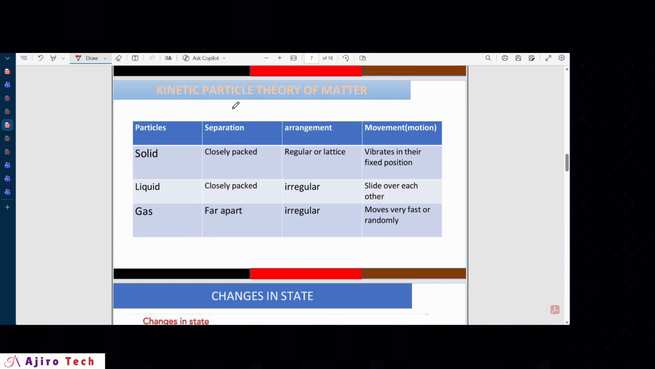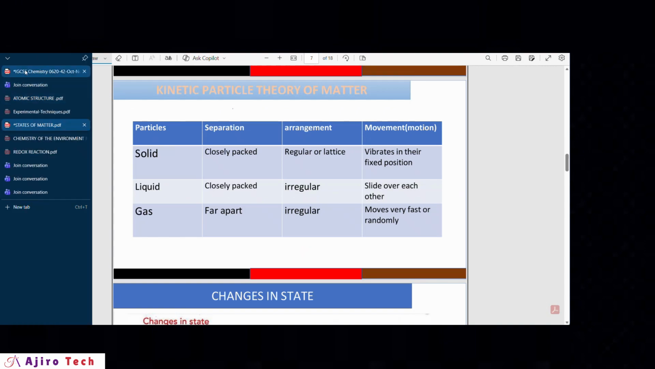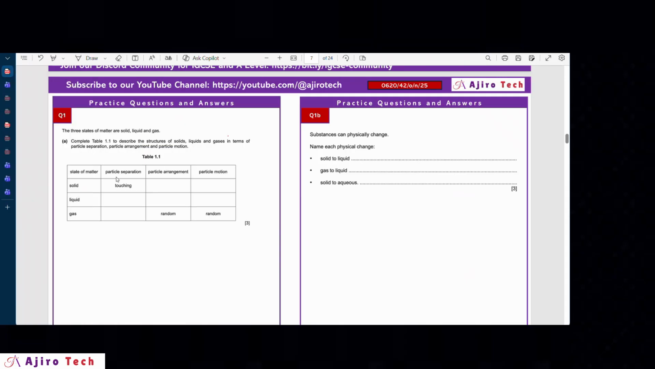And then for the gas, the gas particles are far apart. The arrangement is equally irregular and they move very fast and randomly in terms of movement. So this is all you just need to use to fill up the table. So just go back there and fill up what we have here.